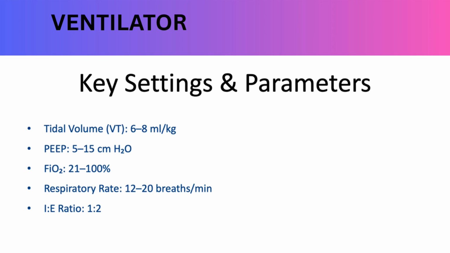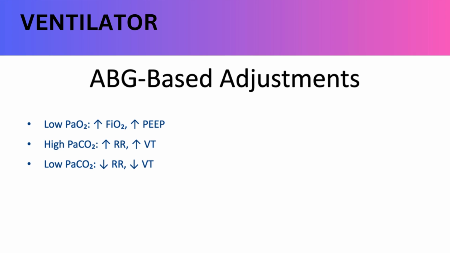Parameters: ventilator settings include tidal volume, positive end expiratory pressure or PEEP, fraction of inspired oxygen, respiratory rate, and the inspiratory to expiratory ratio. ABG-based adjustment: we often use ABG results to fine-tune ventilator settings. For example, if oxygen is low, we can increase FiO2 or PEEP. If carbon dioxide is high, we raise the respiratory rate or tidal volume. If carbon dioxide is too low, we reduce them.